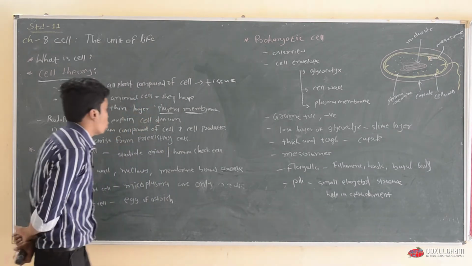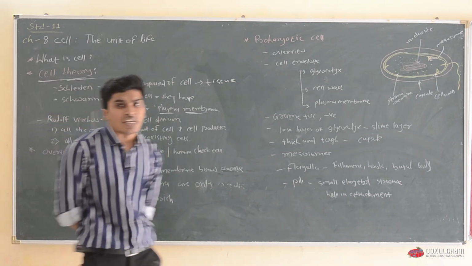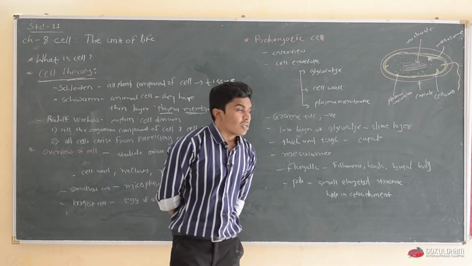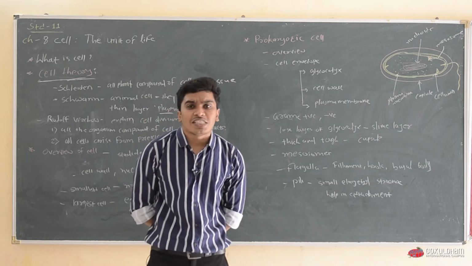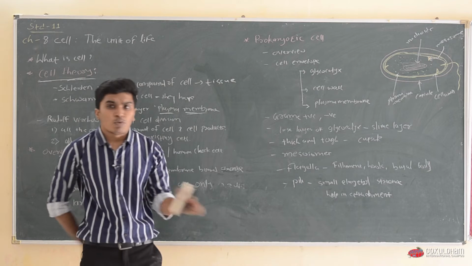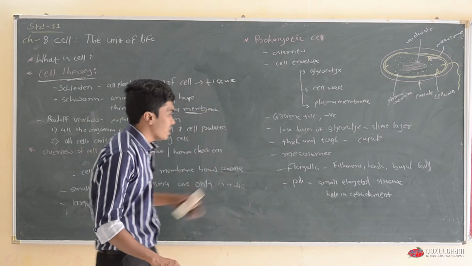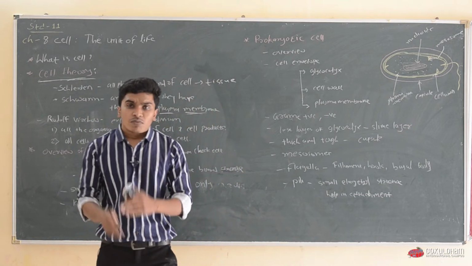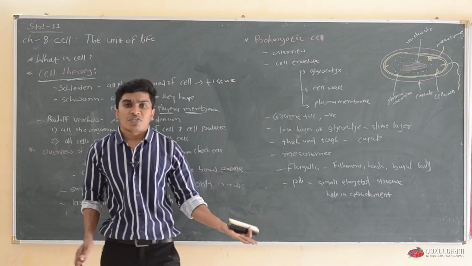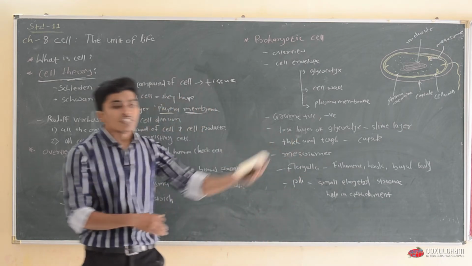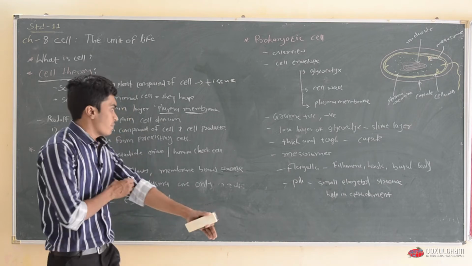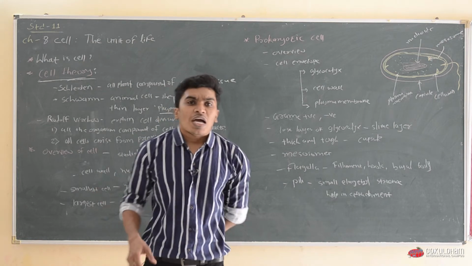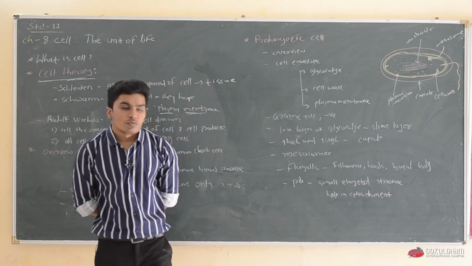Rudolf Virchow explained cell division and said that all organisms and the cells of organisms come from pre-existing cells, which means the cells present today are formed from previous cells, and that is how all cells are formed from one single cell. We know that organisms form and grow from the zygote.